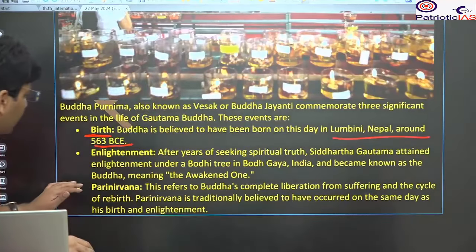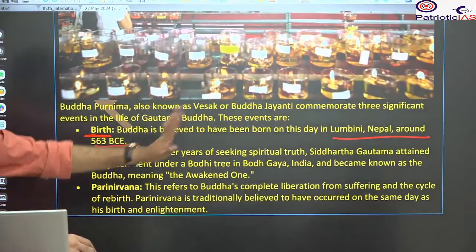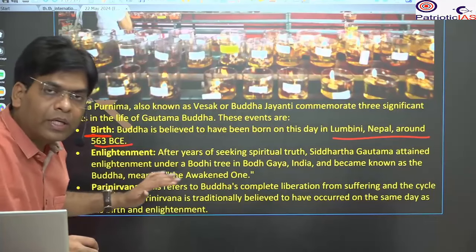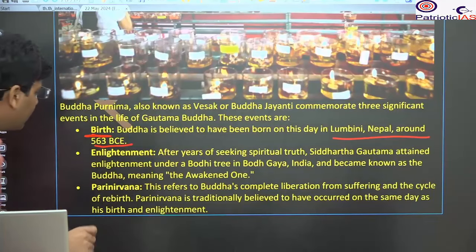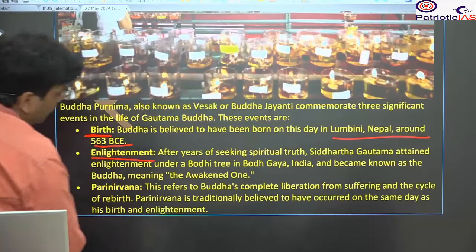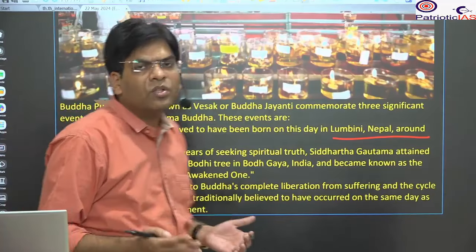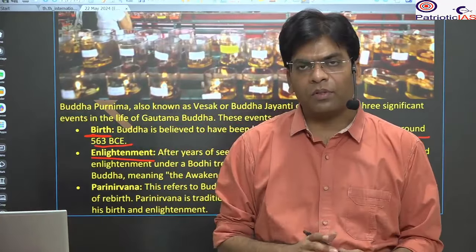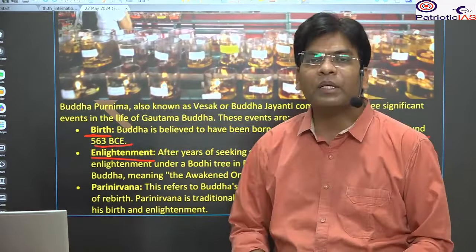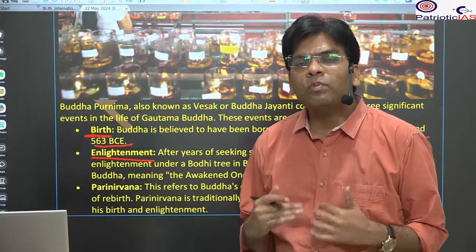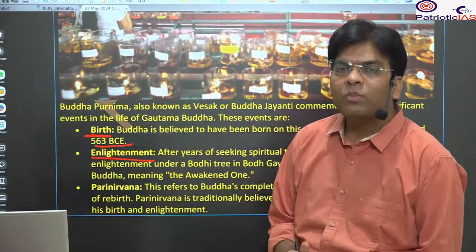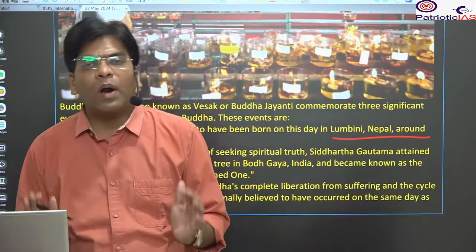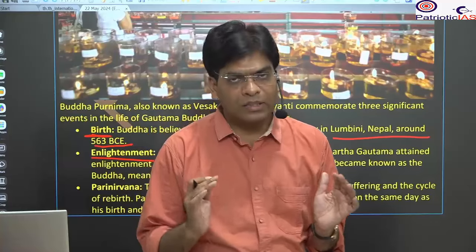So the birth of the Buddha in Lumbini is one of the most important days for Buddhists. Second is the enlightenment. When the Buddha got the knowledge, he came to know the truth of the world, and after that he became neither too sorrowful nor too happy about anything, because he knew what the end result of all this would be.